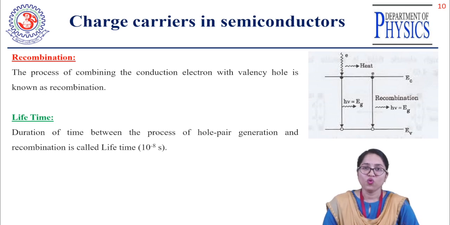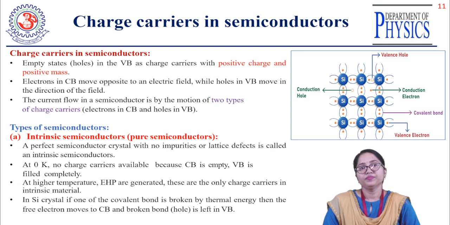That whole process, first, is called the electron hole pair, and that electron stays 10 to the power minus 8 second in the conduction band. It is called the lifetime of that electron, and when the electron comes back to its valency band, it is called the recombination process. So in these semiconducting materials, this empty state is known as a hole.